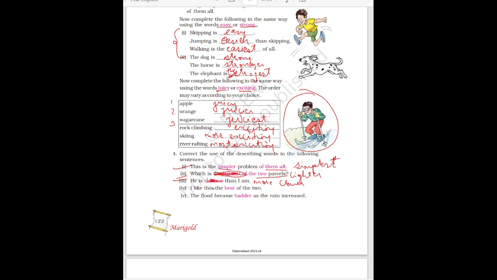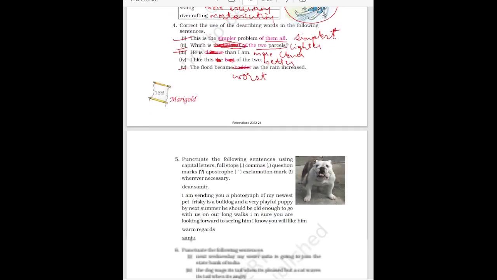Then I like this the best of the two. So what you will write? Here two things are compared, so best will not come, better will come. I like this better of the two. The will also not come. I like this better of the two. Then the last is the flood became worst as the rain increased. This word will not come.